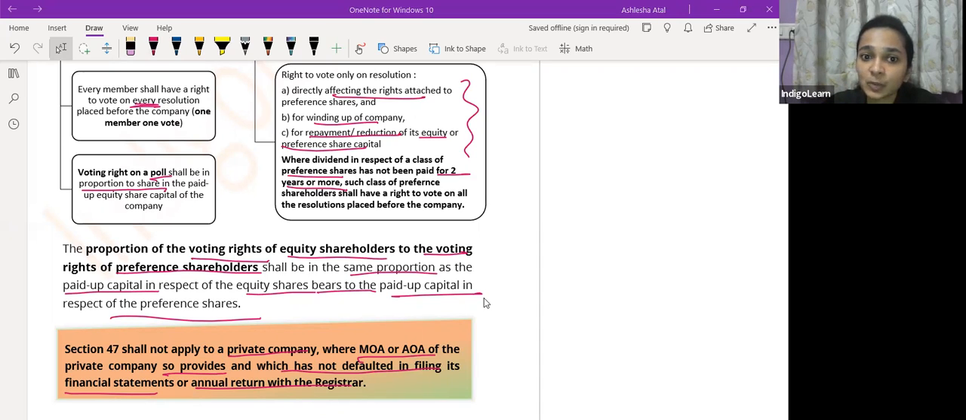However, a condition to be complied with is that the private company should not have made any default in filing of its financial statements or the annual return. तभी ये section उनको apply नहीं करेगा, नहीं तो otherwise ये section उनको apply करेगा.